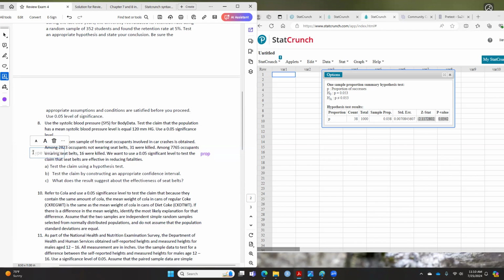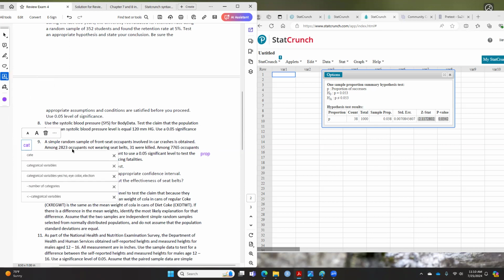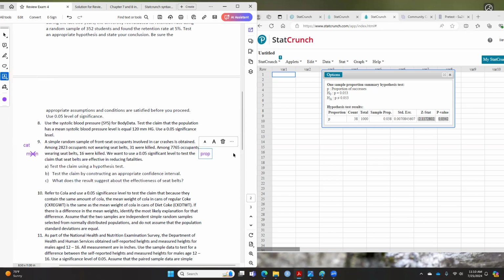Number one, do you find the word mean in this question? We don't, right? There's no word mean in the question here. And number two, this is a categorical type. Either you wear seatbelts or you don't wear seatbelts, that is categorical.